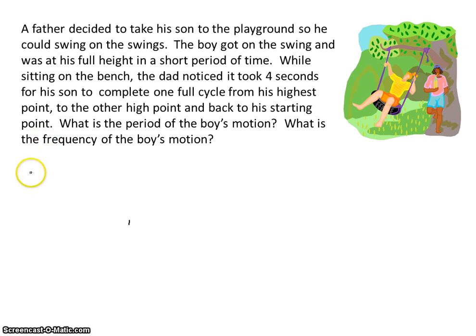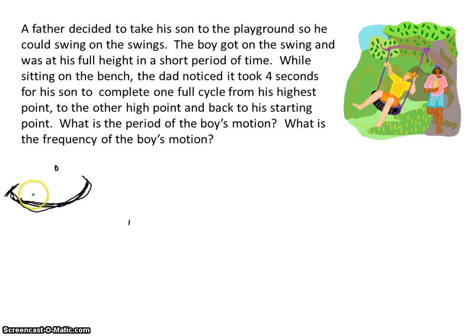So let's say that a boy's going to take his son to the playground, and the boy's going to hop on a swing, and he's like, Daddy, Daddy, look at me. Son, you're doing great. Keep it up. Daddy, look at me. Look at me. Son, you're doing fine. So after a while, the dad's looking at the son, and he notices that it takes 4 seconds for his son to complete one full cycle. And a full cycle would be if you're starting right here, and you're just swinging back and forth and back. So a full cycle would be to start on this end, go all the way over, and then go all the way back. So that's a full cycle.